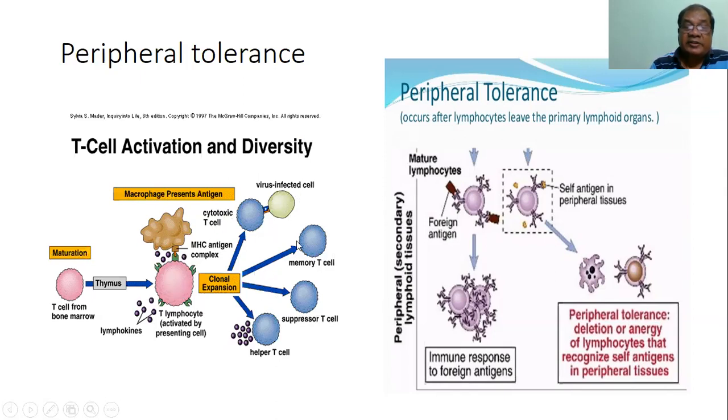It may be converted into a memory cell for further mounting of the immune response. It may be converted into a suppressor T cell to break the response, otherwise it will go on in an unbridled way. So the response can be cut short or made appropriate by this suppressor T cell, and other cells are converted into helper T cell, either helper 1 or helper 2.